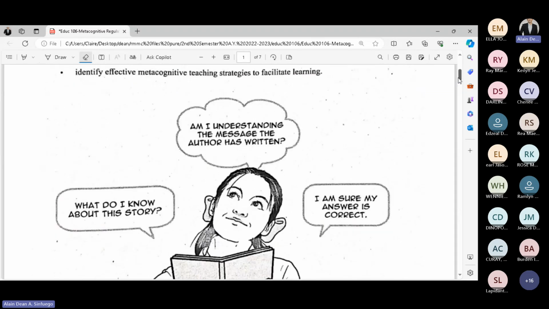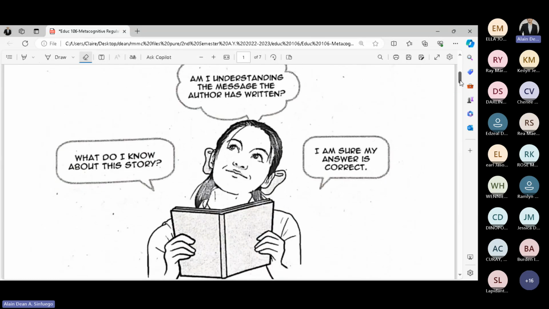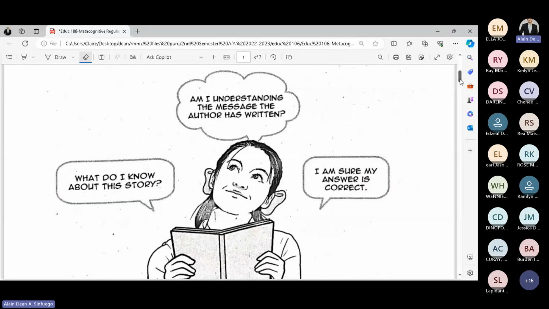So here are some questions, just to ponder. When we say metacognition, am I understanding the message the author has written? Not only what does the author tell us, but further understanding the message. What does the author want to convey?